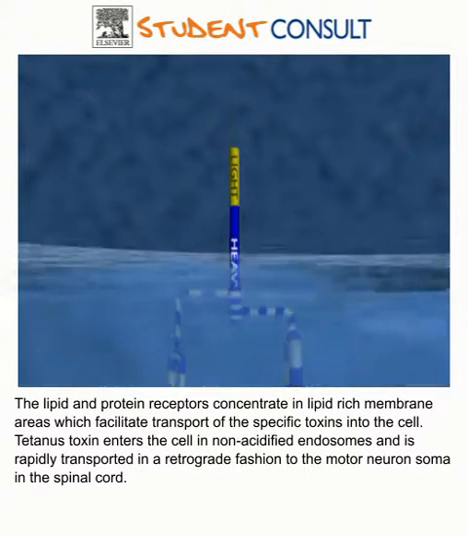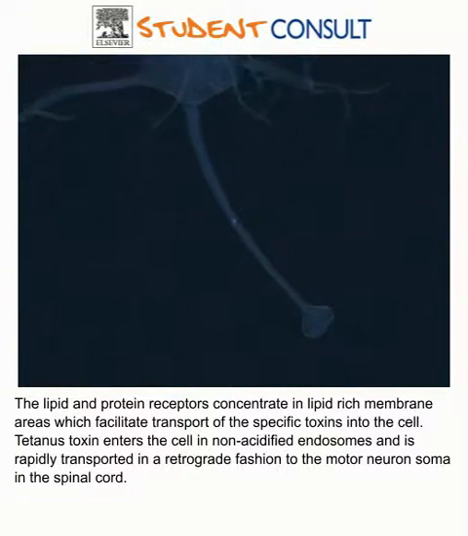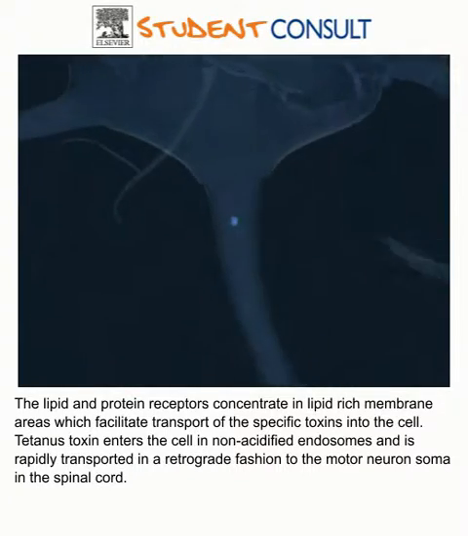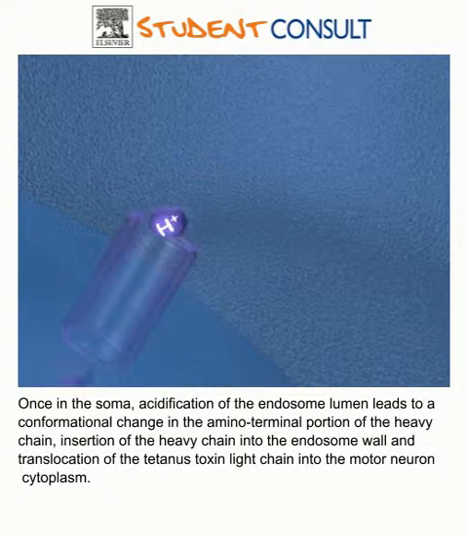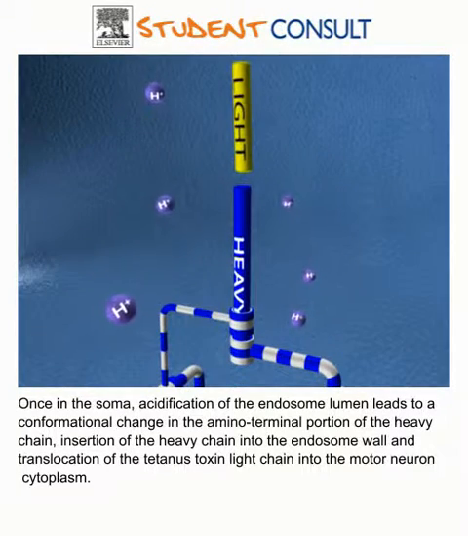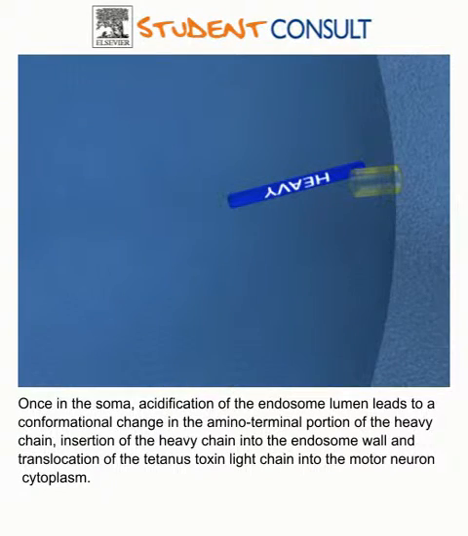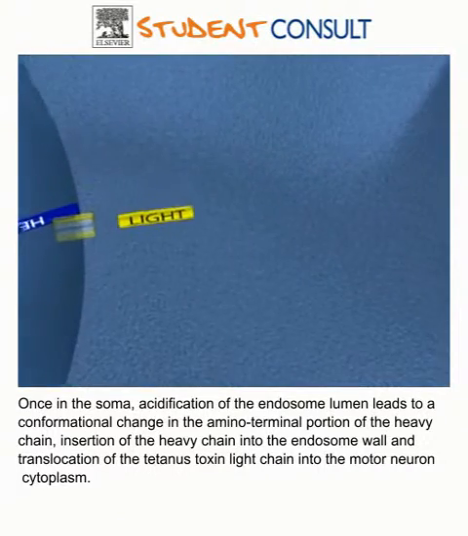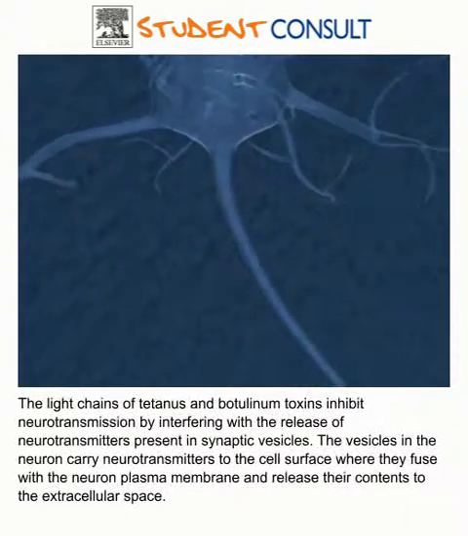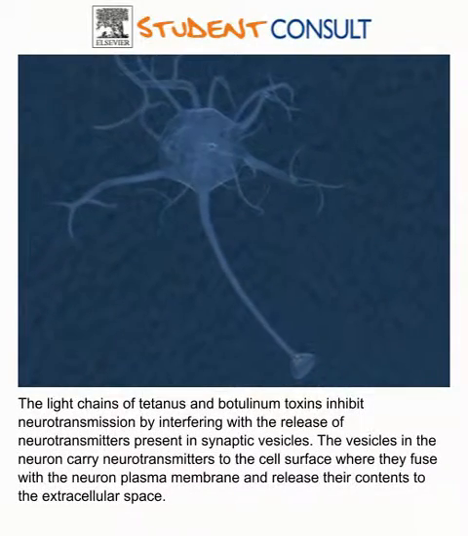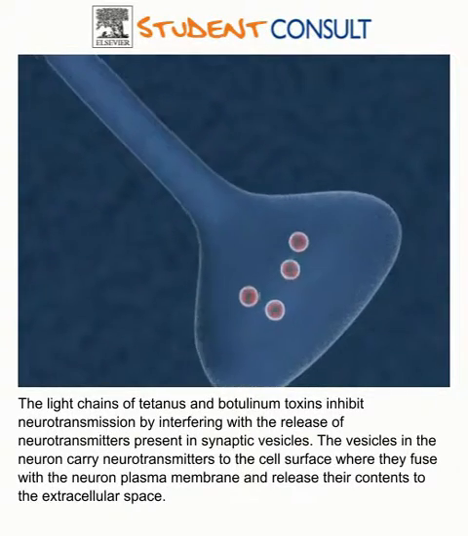Tetanus toxin enters the cell in non-acidified endosomes and is rapidly transported in a retrograde fashion to the motor neuron soma in the spinal cord. Once in the soma, acidification of the endosome lumen leads to a conformational change in the amino-terminal portion of the heavy chain, insertion of the heavy chain into the endosome wall, and translocation of the tetanus toxin light chain into the motor neuron cytoplasm. The light chains of tetanus and botulinum toxins inhibit neurotransmission by interfering with the release of neurotransmitters present in synaptic vesicles.